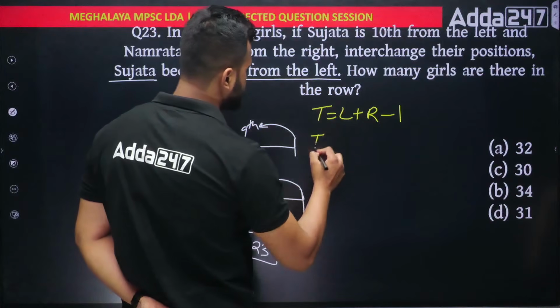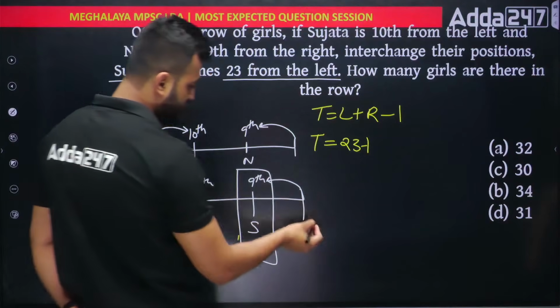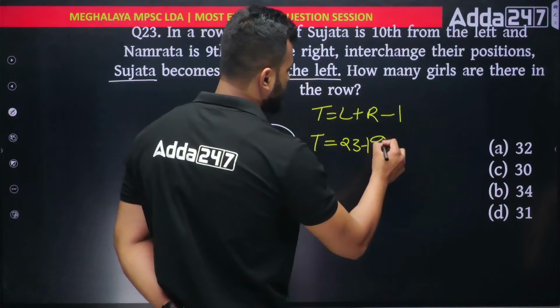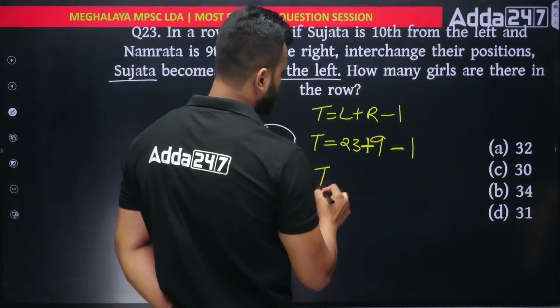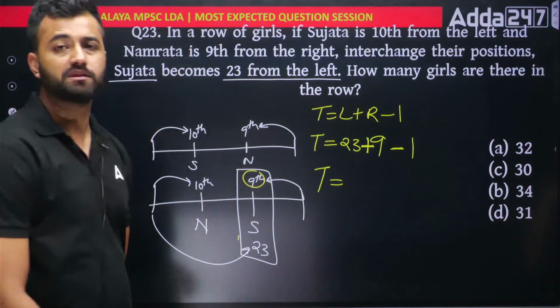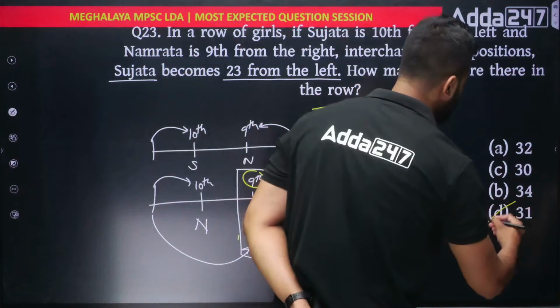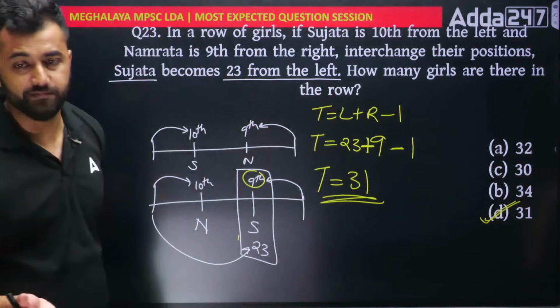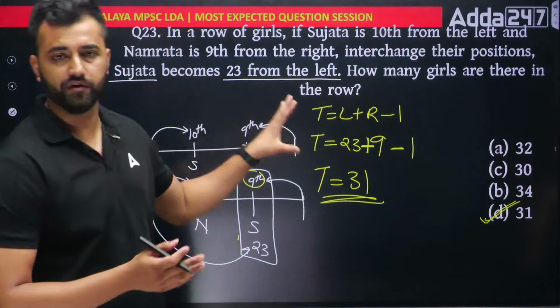So total will be how much? From left side it is 23, write 23. From right side it is 9, just write 9. And then just write minus 1, okay? This is your answer. So total will be how much? 23 plus 9 is 32 minus 1 is 31. So there are 31 people sitting in this particular row. Okay, now I can't explain so much of concept in this particular video as we are doing a rapid fire session. So I'm solving and moving ahead.